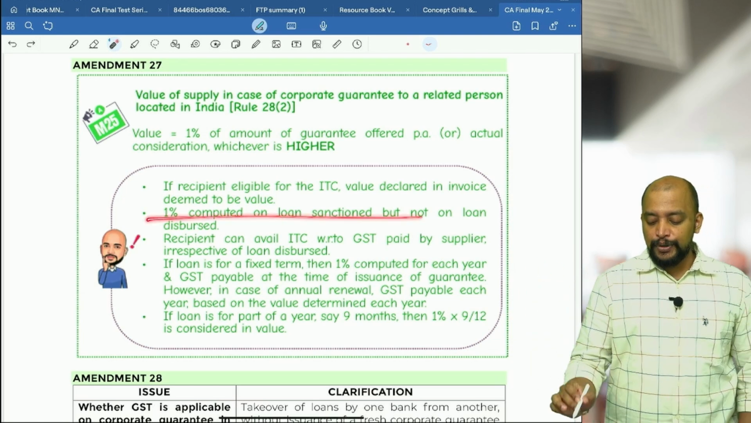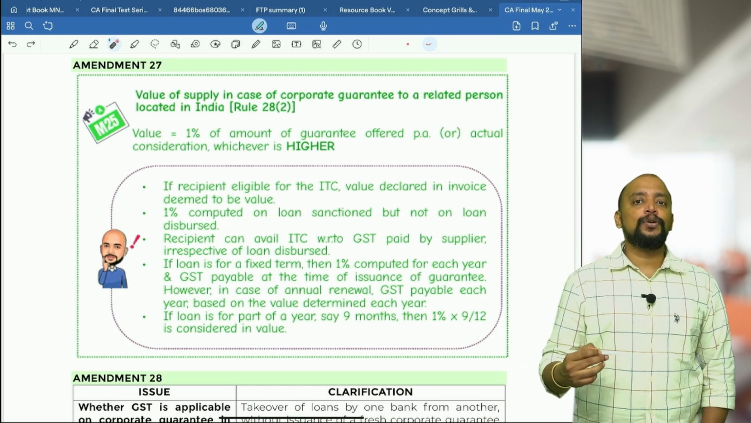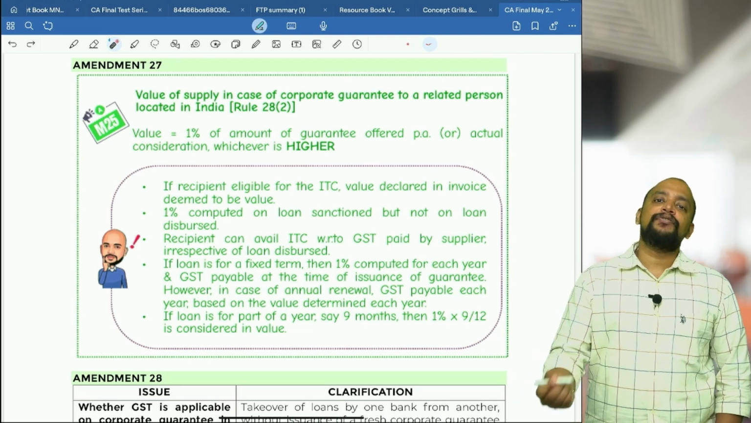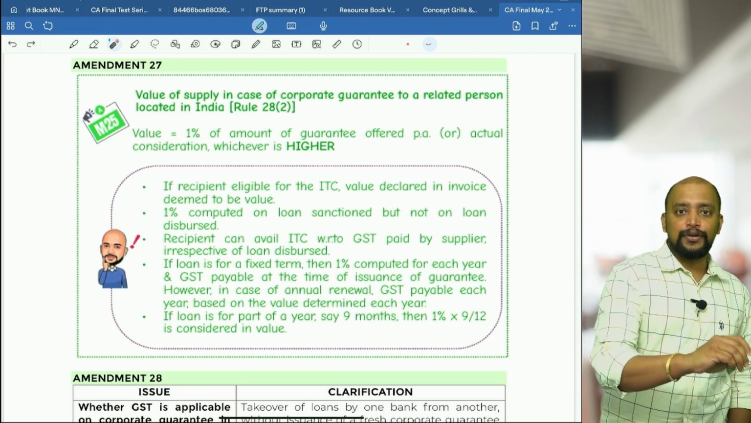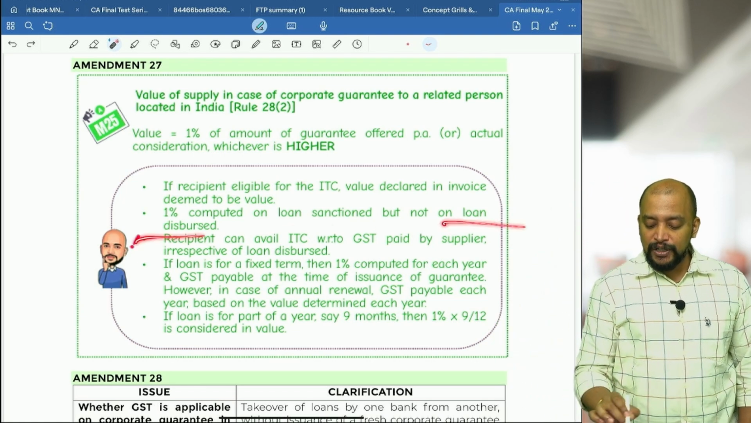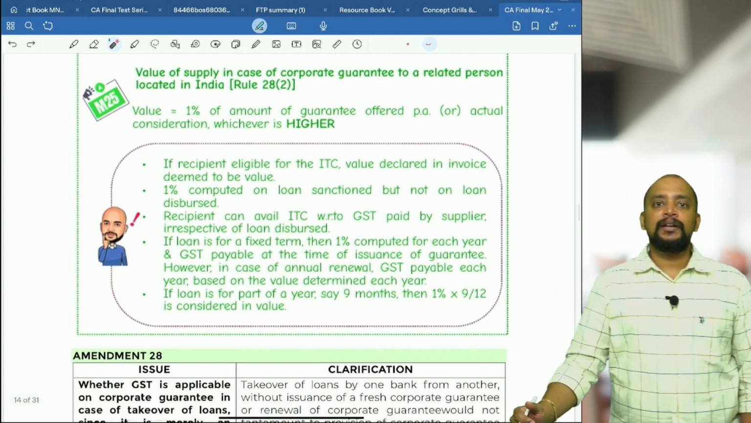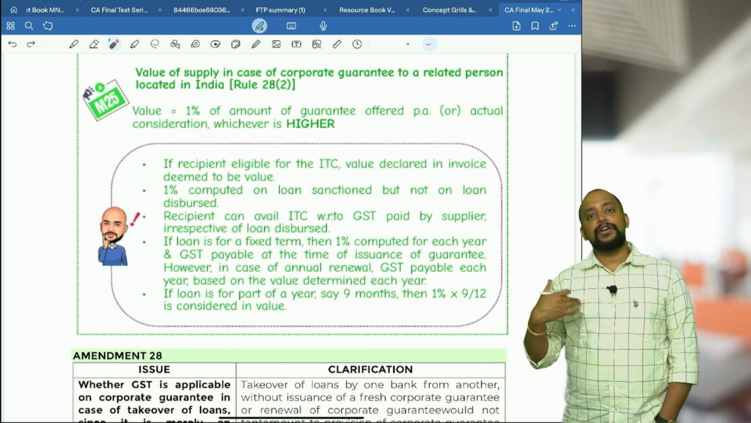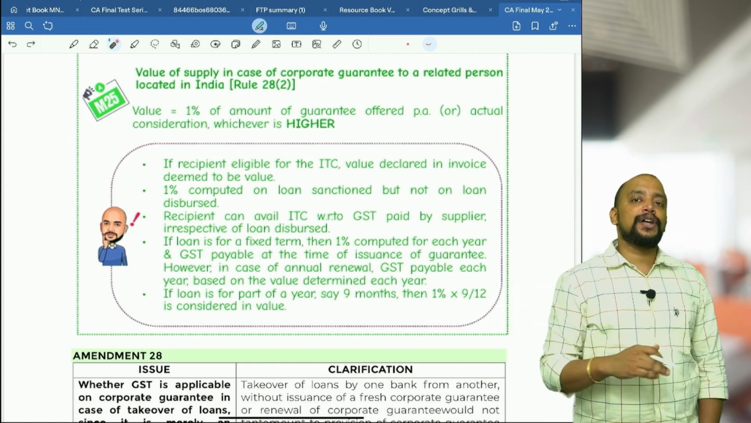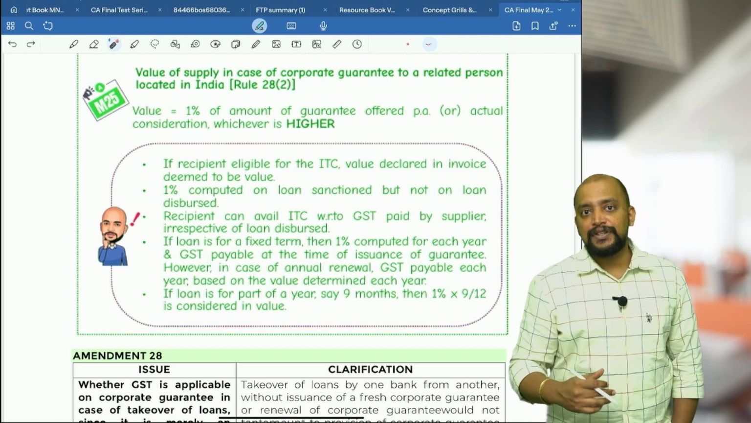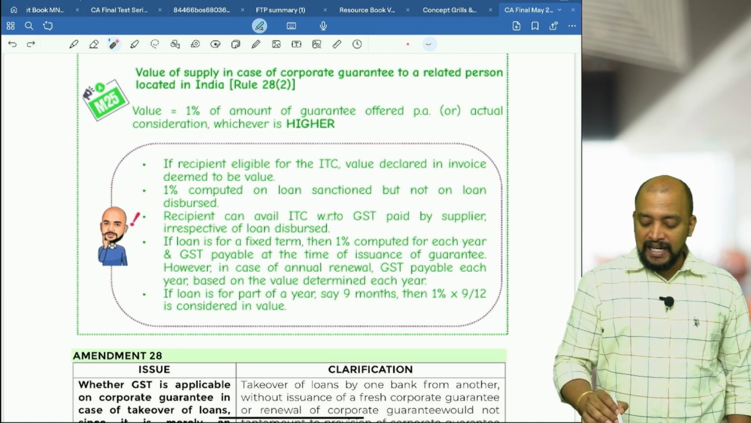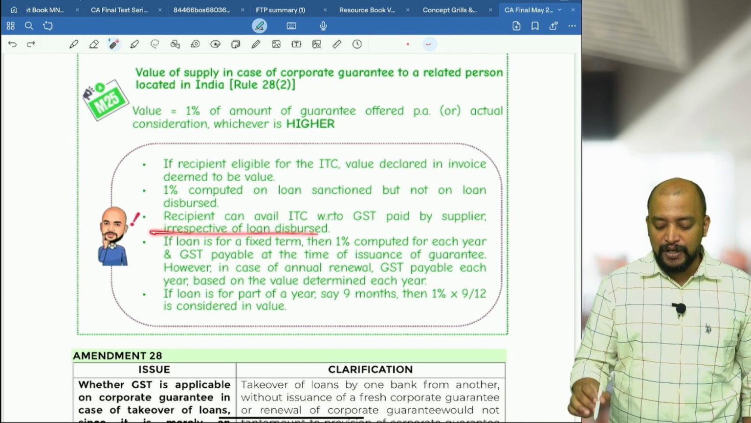Okay, and the 1% is computed on the loan sanctioned but not on the loan disbursed. For example, the holding company gives a guarantee for 100 crores, but the loan taken is only 40 crores. Even though the loan taken is only 40 crores, the guarantee is for 100 crores. So on that only we need to compute the value, not on the loan disbursed but on the loan sanctioned. And say, for example, the holding company is giving a guarantee for 100 crores and that will be taken as the value and GST paid, but the loan disbursed is only 40 crores. Does it mean the recipient can take ITC with respect to the entire GST paid or only with respect to the 40 crore portion? The recipient can avail ITC with respect to the GST paid by the supplier irrespective of the loan disbursed.